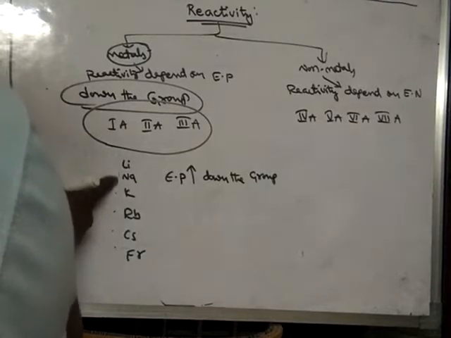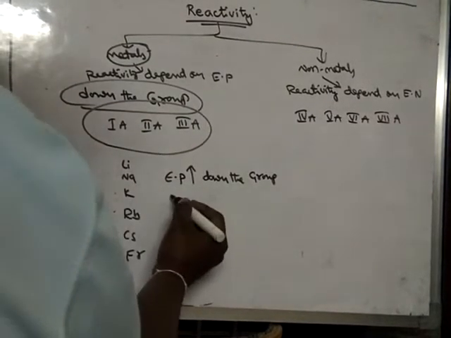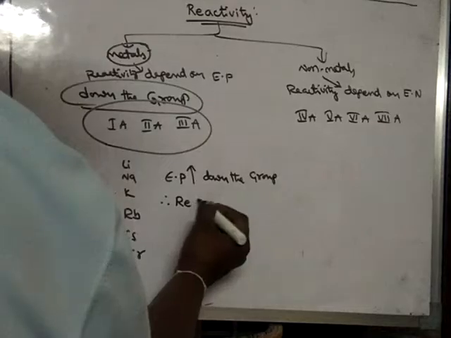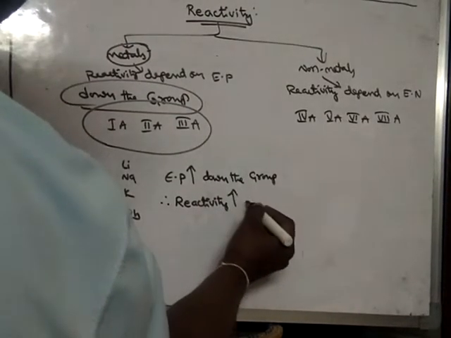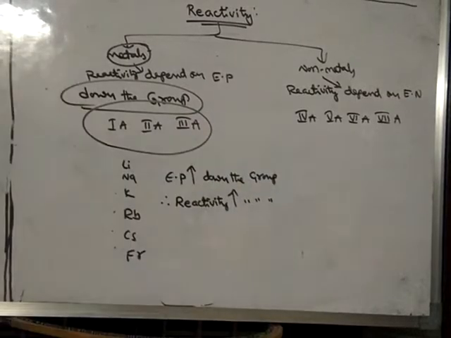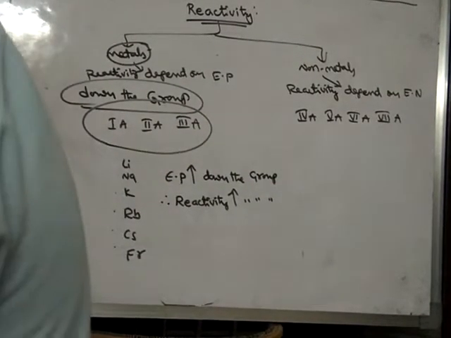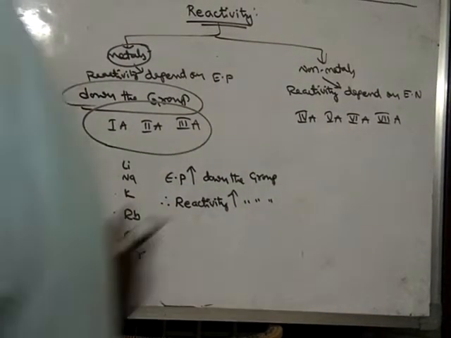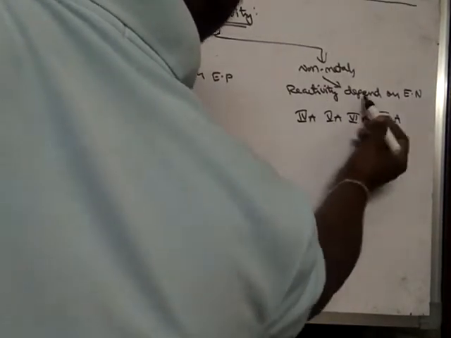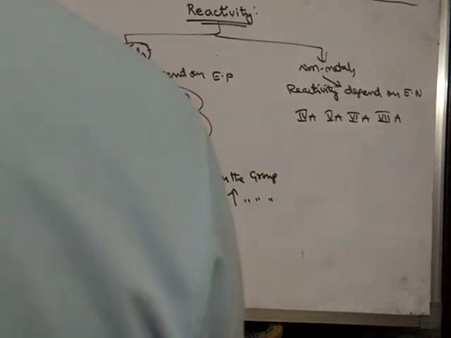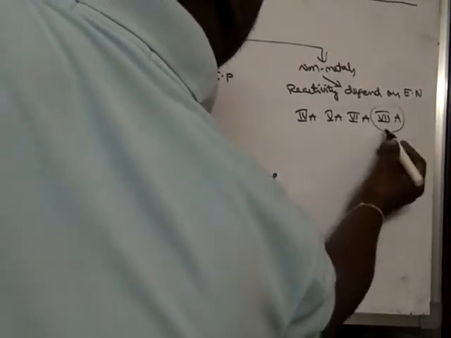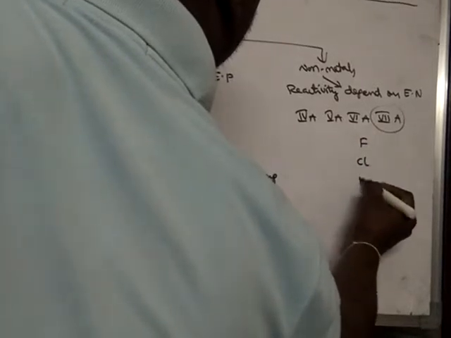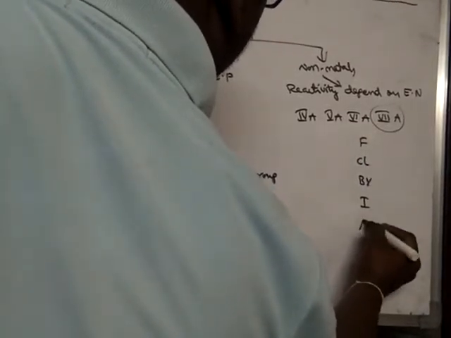Hence, as electropositivity is increasing down the group, therefore reactivity also increases down the group. Now let us learn about non-metals. Their reactivity depends upon electronegativity. Consider any group, for example, fluorine, chlorine, bromine, iodine and astatine.